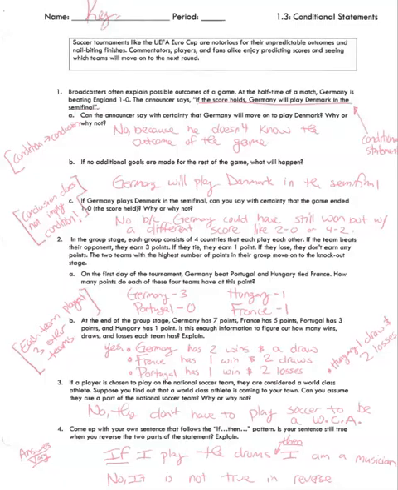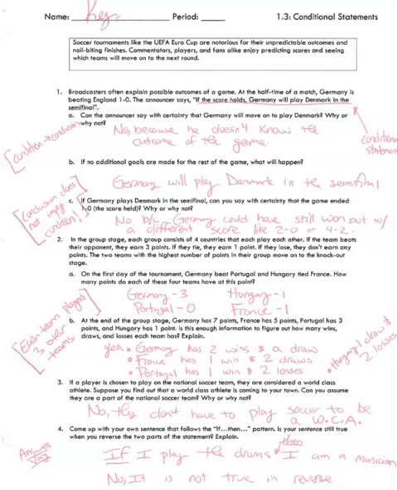The next one says, if Germany plays Denmark in the semifinal, can you say with certainty that the game ended 1-0, that the score held? And the answer is no, because Germany could have just won with a different score. Maybe they got 2-0 or 4-2 or something like that. And the fancy words to explain this is that the conclusion does not imply the condition. Just because the conclusion happened does not mean that the exact condition was met. And we're going to be talking about this. You have if-then statements, and then sometimes you can flip those statements and look at those as well.